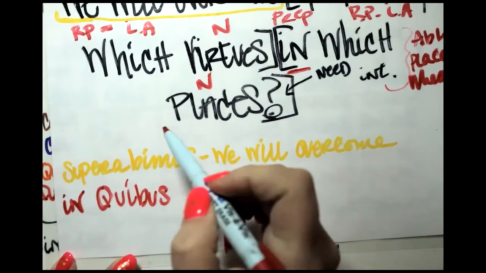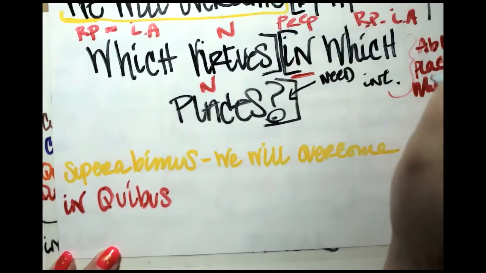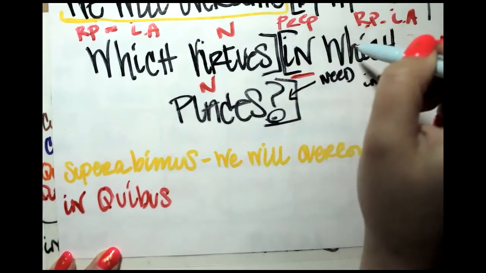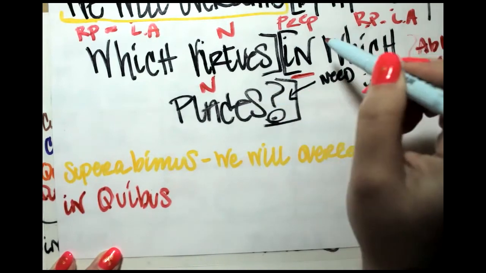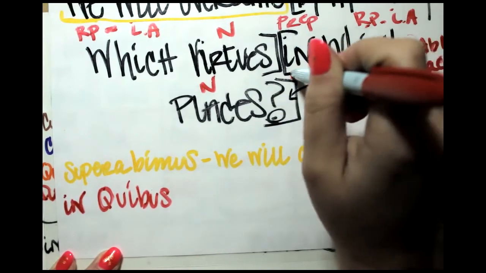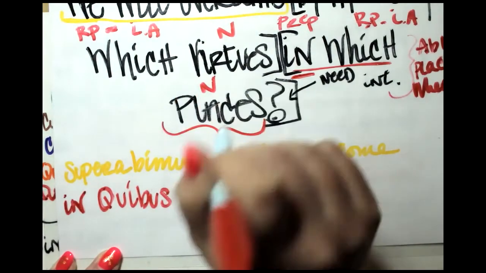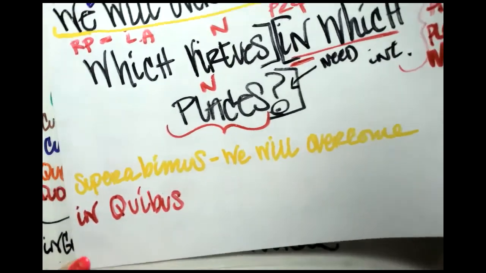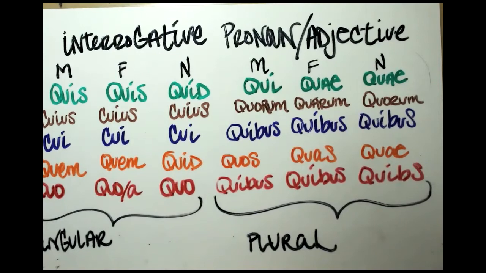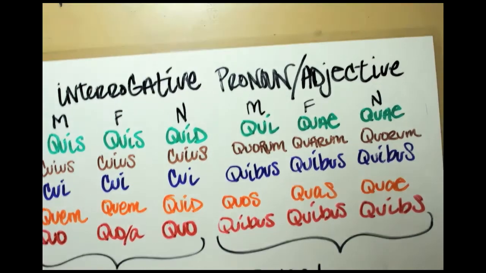Now what we need to do here, this whole thing is not just going to be ablative. It's an ablative of place where. It's not just the in which part right here. It's also going to include places. So let's go ahead and grab a new sheet. I've got a noun for us, for places. We're going to take this noun and decline it so that we know which form we need for the sentence.